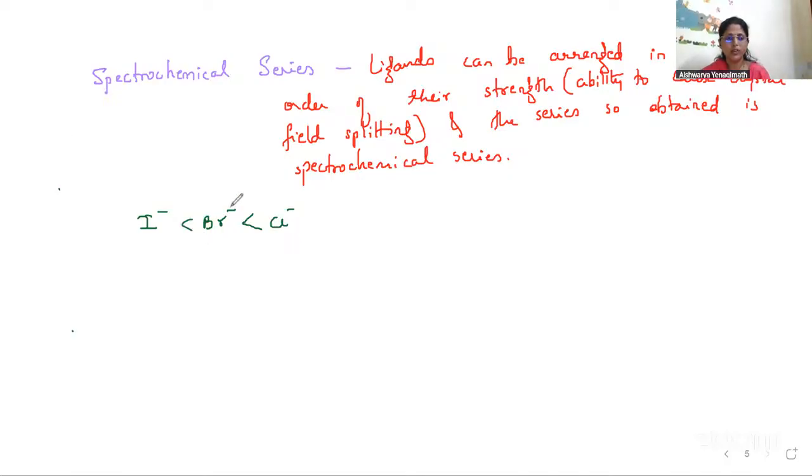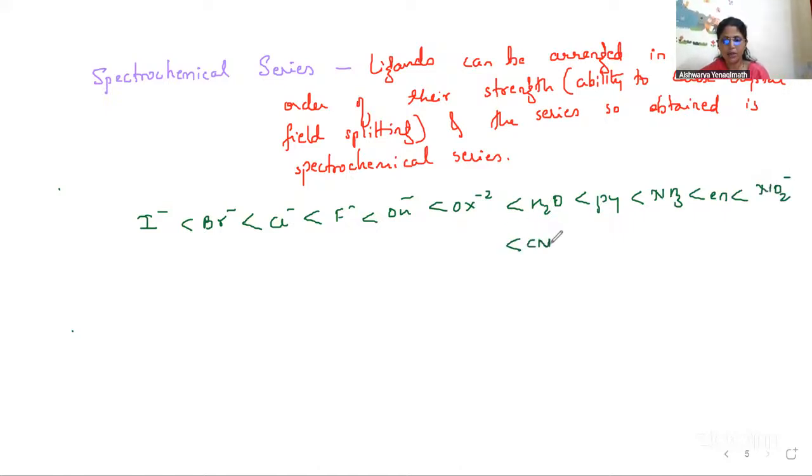So first weak field ligands, then F minus, then OH minus, then OX minus 2, then H2O neutral ligand, then Py, then NH3, then en, then NO2 minus, then CN minus, then CO. Fine. So this is called the spectrochemical series.